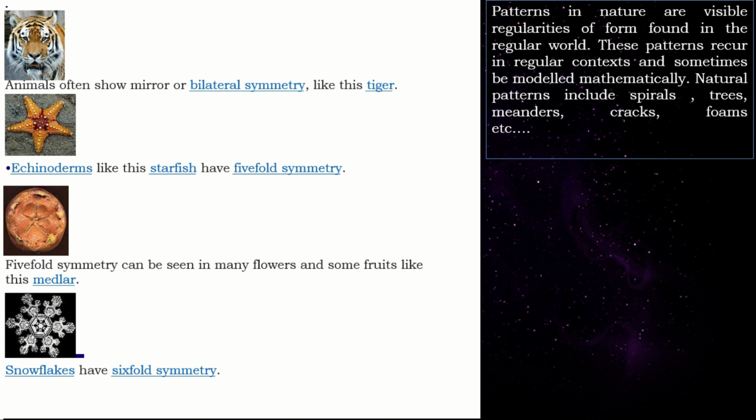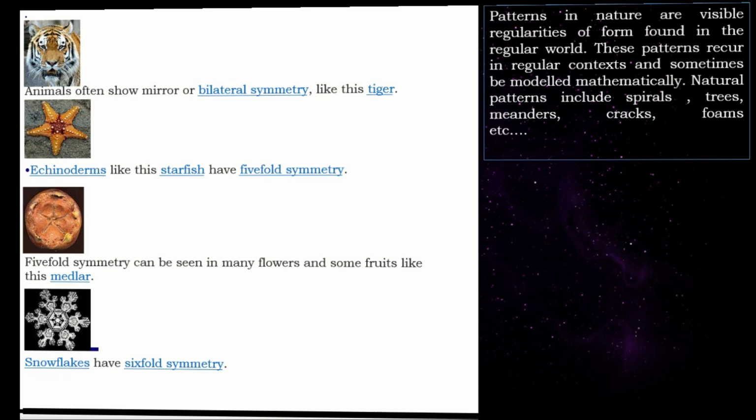Echinoderms like the starfish have five-fold symmetry. Next, the five-fold symmetry can also be seen in some flowers or in some fruits. In this example, I have taken medlar. There is a five-fold symmetry. Last but not the least, snowflakes have a six-fold symmetry. Everything in the universe has a symmetrical pattern, which we can understand by using some mathematical modeling.